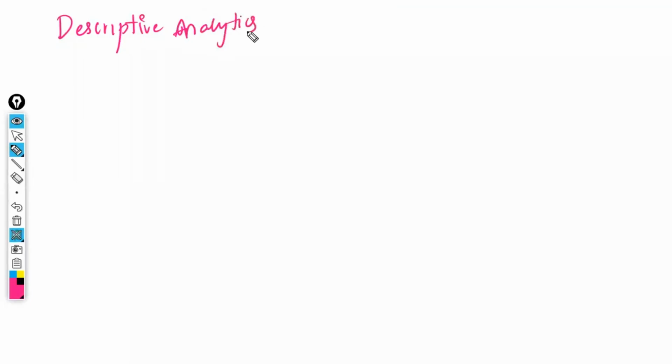Now, we have four different types of analytics. You can write in the notes the heading: types of analytics. The first one is called descriptive analytics. The second one is called diagnostic analytics.